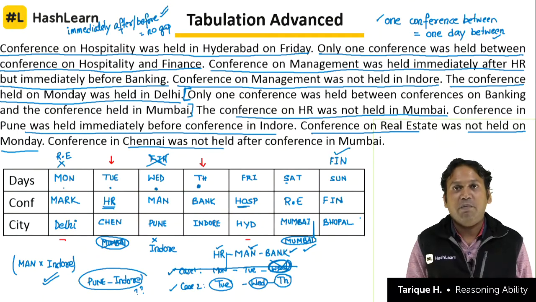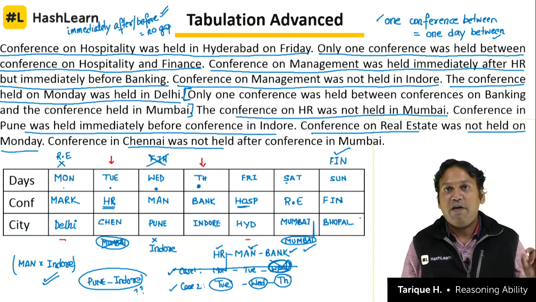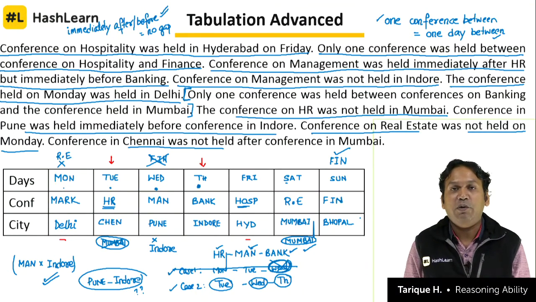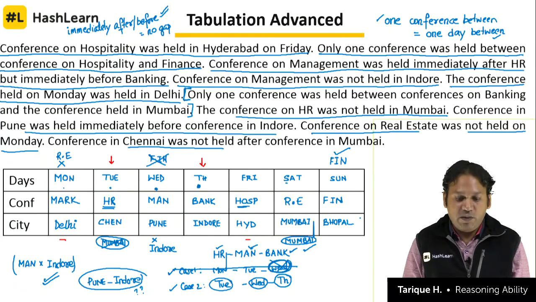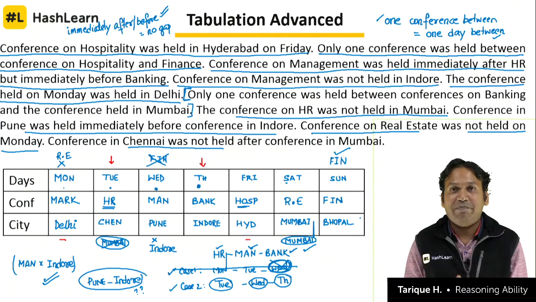So tabulation we have completed. Yesterday I had done the basic level of tabulation question. Today I have done the advanced level of tabulation question. The method is more or less the same. Look at the categories, make the table, fill one row yourself and then match the other rows with that row that you have filled, right? Follow and solve the clues step by step.